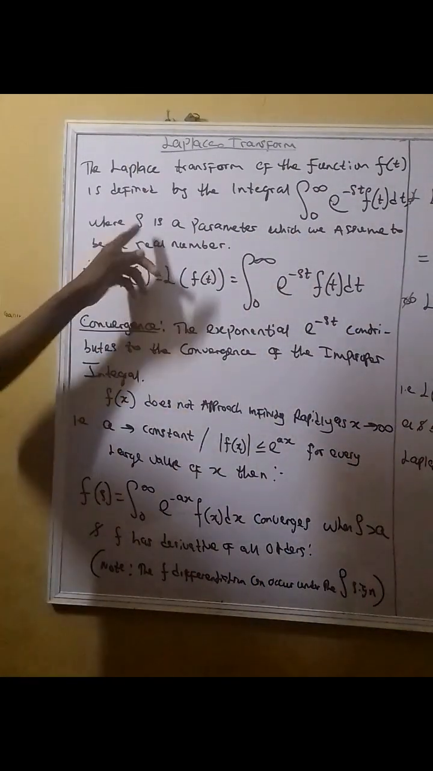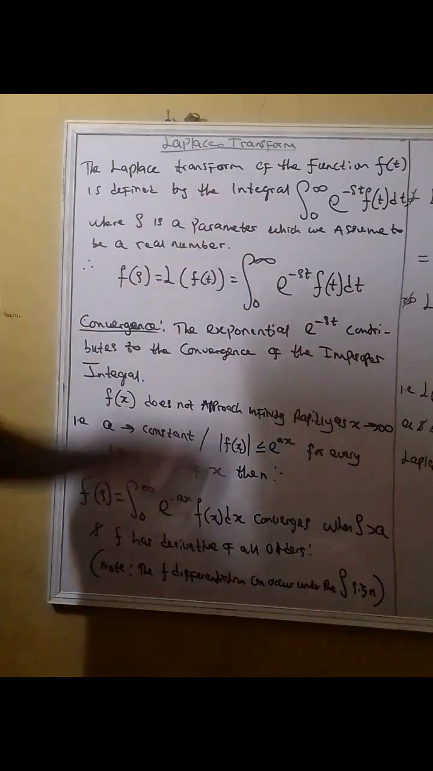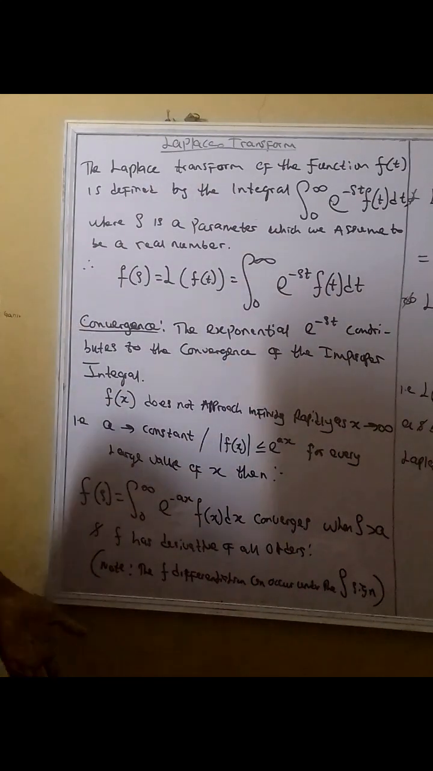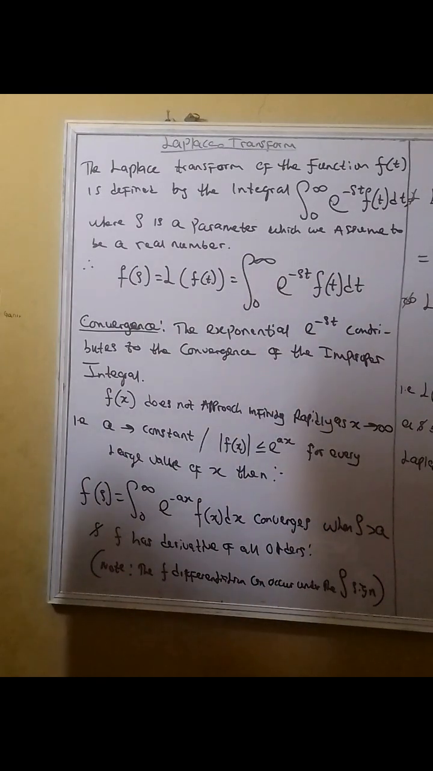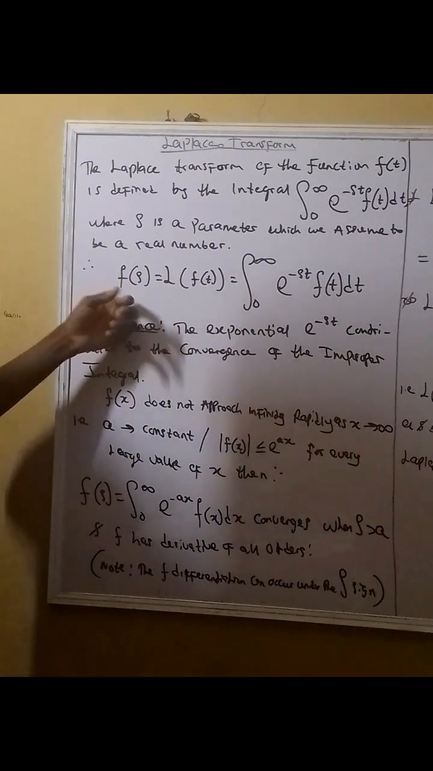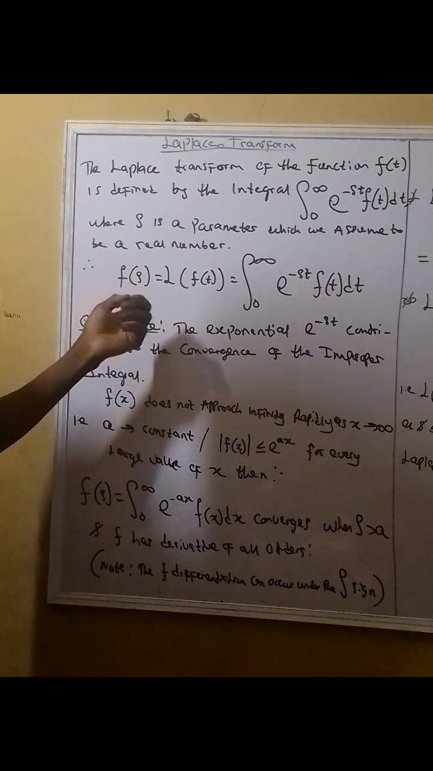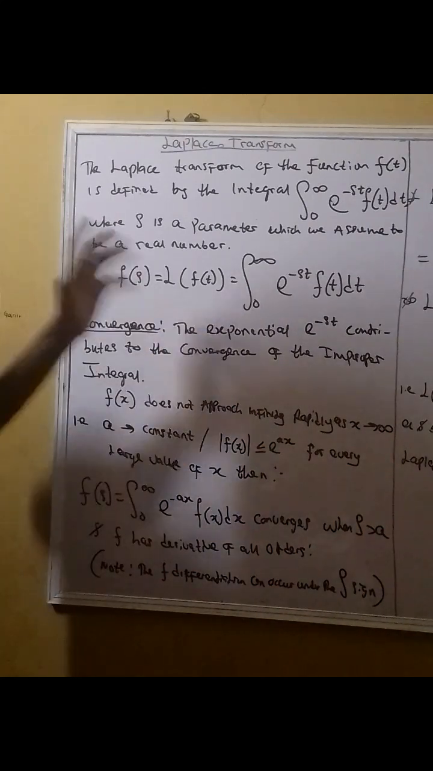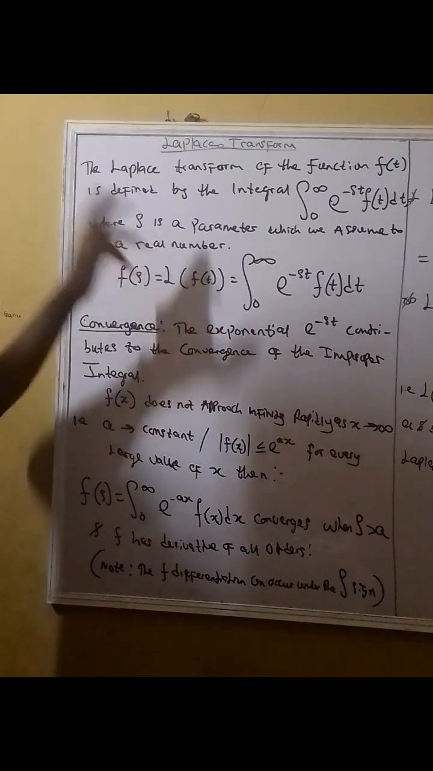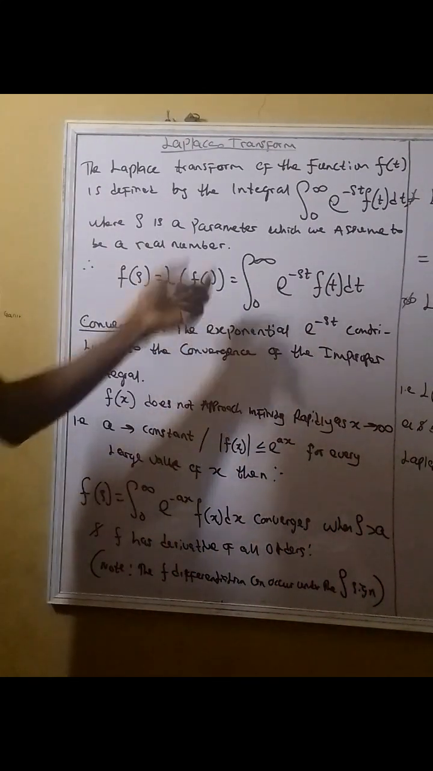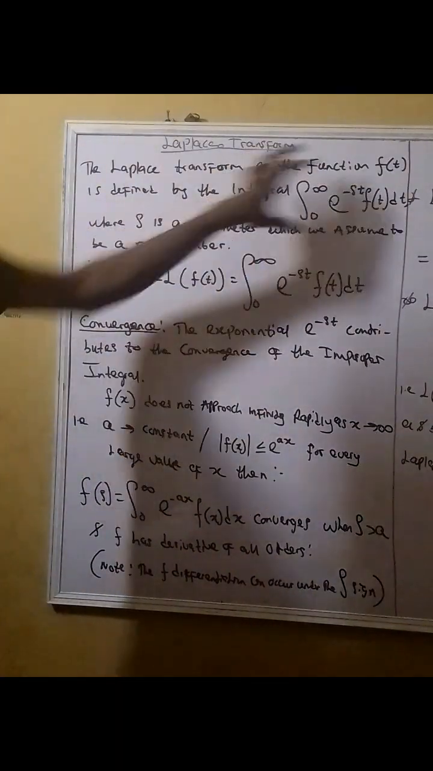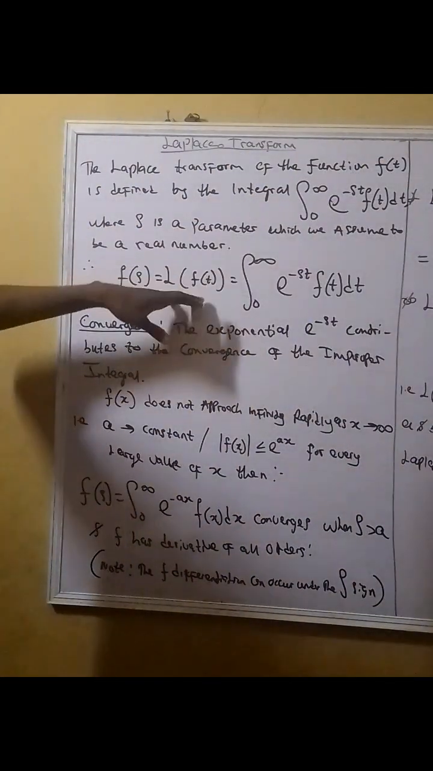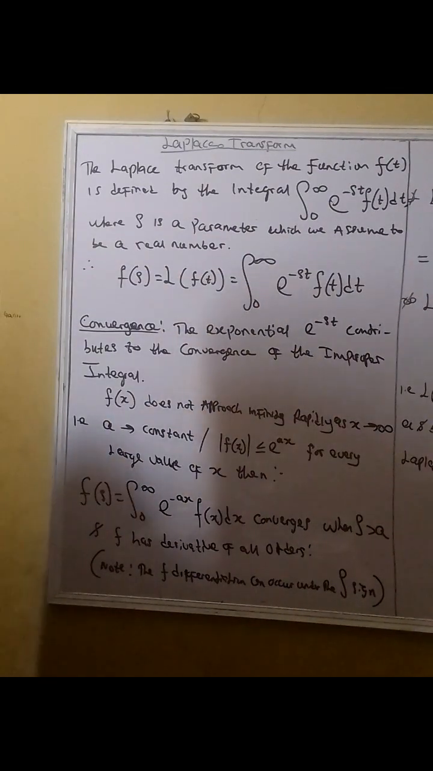Then s is a parameter that we assume to be a real number. And what are real numbers? You should know them: 1, 2, 3, and so on. So the function of this real number, F of s, can be equal to the Laplace transform of the function of t. And we know the Laplace transform is defined with this integral, so it can be equal to this integral expression.